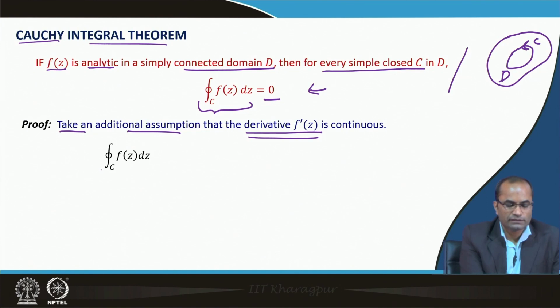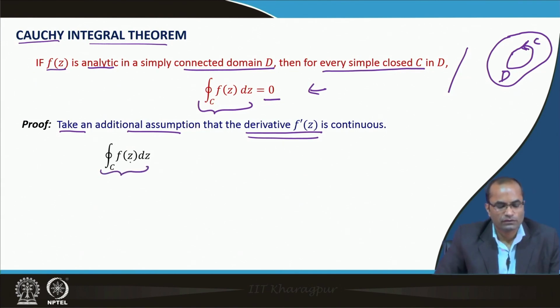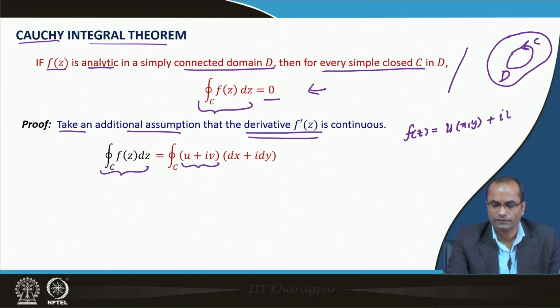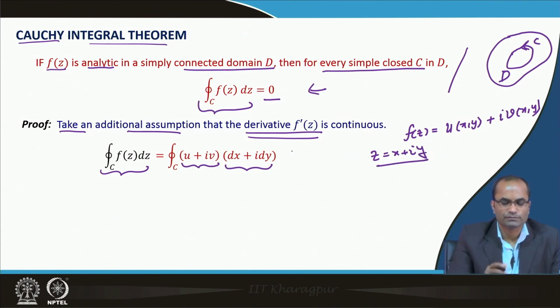Then the closed integral of f(z) over C, we can write down. f is u plus iv, this is the assumption we always take. The complex function f(z) can be written as u(x,y) plus iv(x,y), so this is u plus iv in short, and then dz. The z is x plus iy as a complex number, so dz is dx plus i dy.